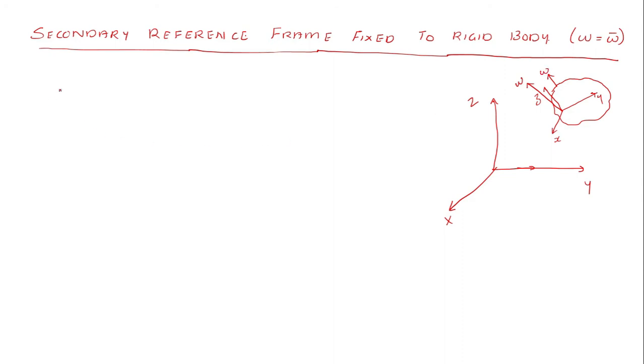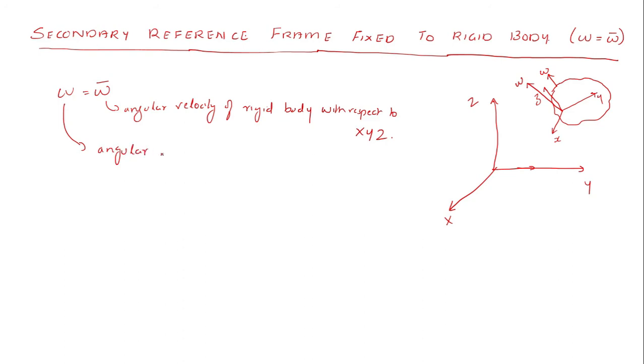So as such, this is what we call omega equals omega bar, where omega bar is actually the angular velocity of the rigid body with respect to capital XYZ, and omega is the angular velocity of the small xyz with respect to capital XYZ.